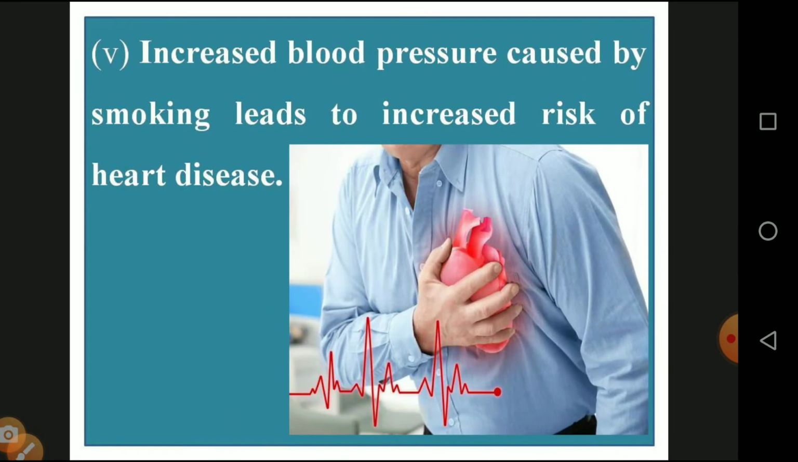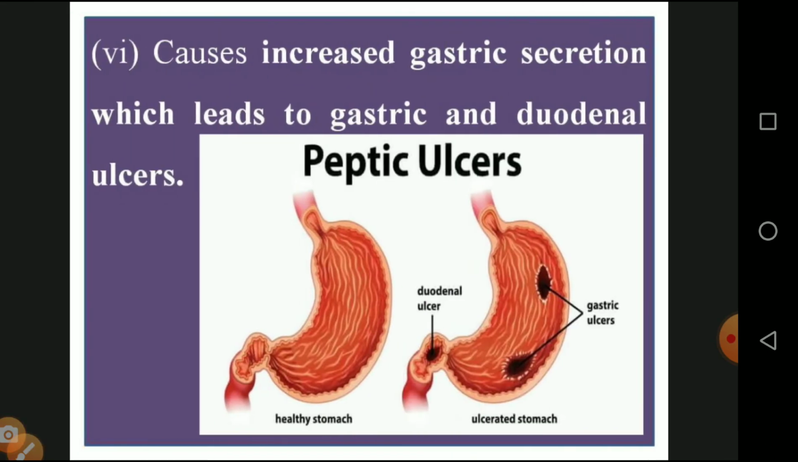Then increased blood pressure caused by smoking leads to the risk of heart diseases. So we get heart disease and heart attack by means of the increased blood pressure caused by smoking. It also increases gastric secretion, which leads to gastric and duodenal ulcers. We commonly call this a peptic ulcer, which occurs in the stomach and at the end of the stomach, the duodenum. They are problems caused by smoking.